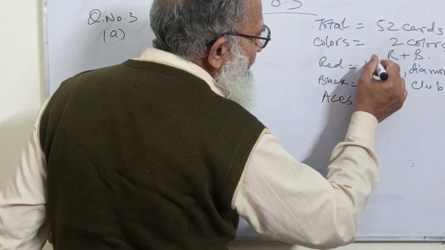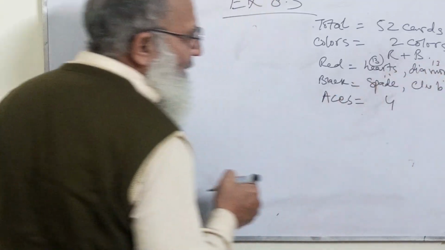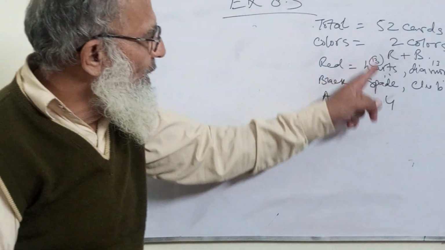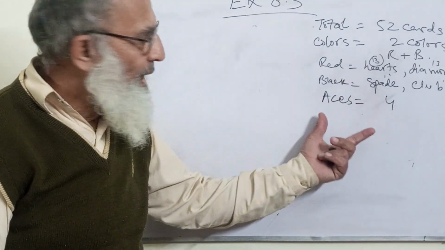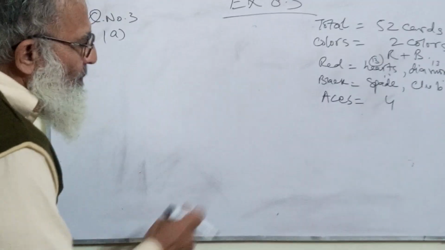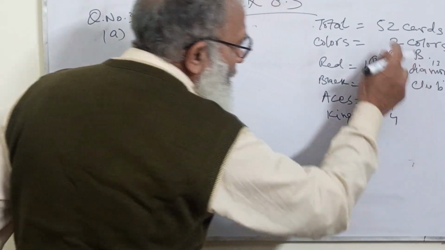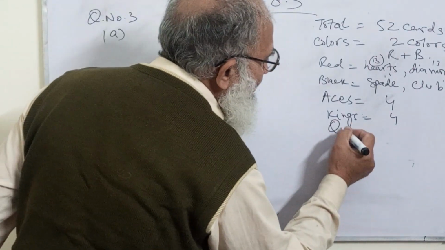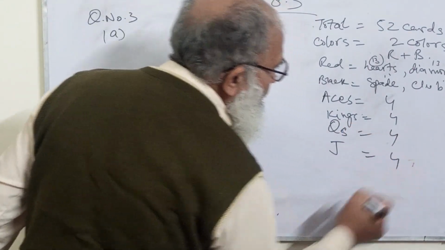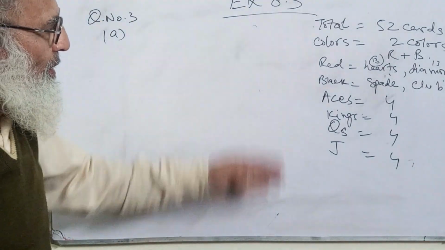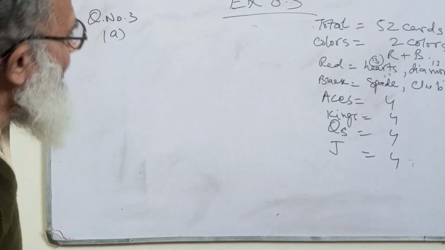There are 13 cards in each category, and out of 13, there is one ace in each, so the aces obviously are four. Kings, four, because four categories. Queens, four. Jacks, four.